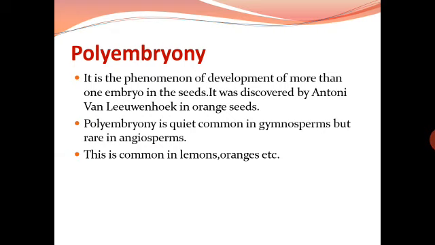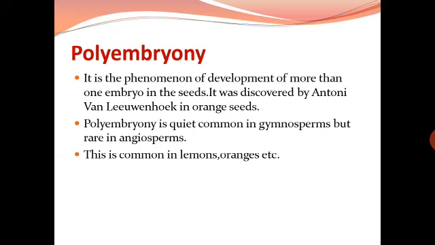Polyembryony plays an important role in plant breeding and horticulture. Haploid embryos are used to raise homozygous diploids. Adventive embryos are used to provide genetically uniform seedlings in some fruit trees.